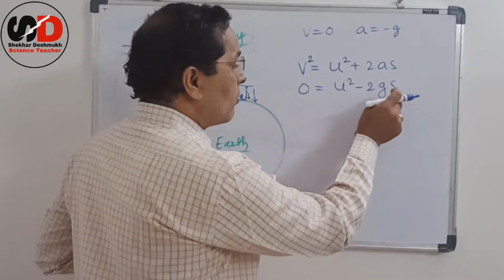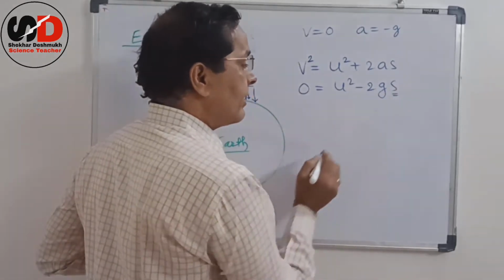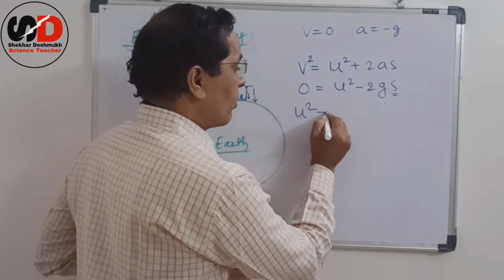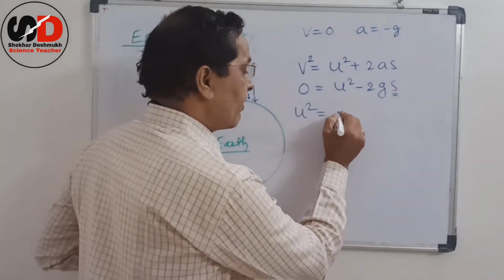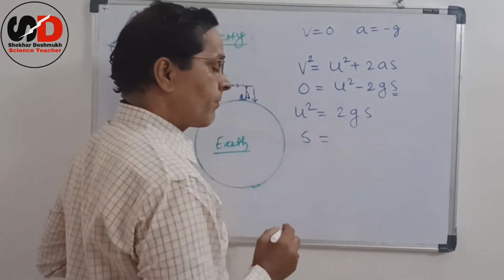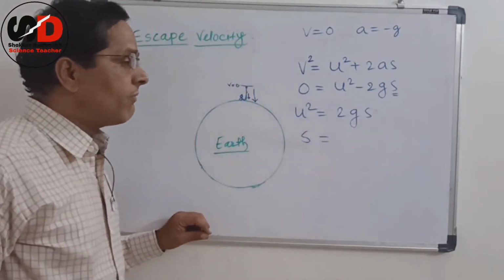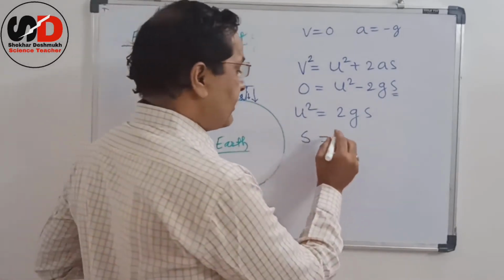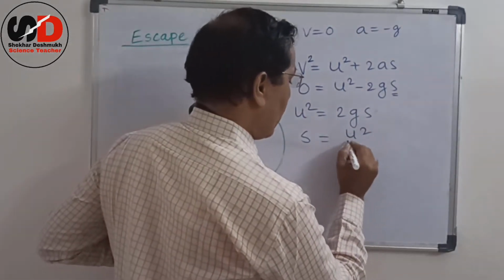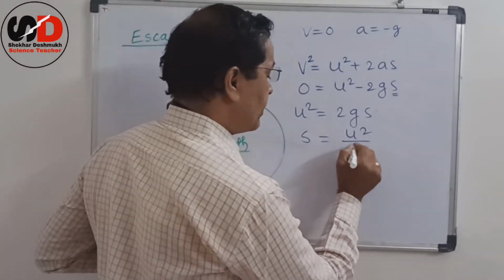So we have to calculate the value of s here. So take it to this side. U square is equal to 2gs. So what is s? What is the value of s here? s is nothing but u square upon 2g.